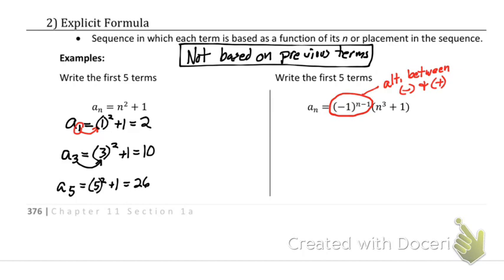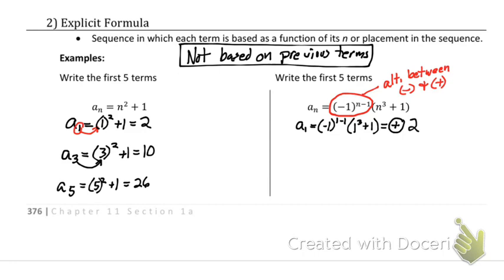So we're going to go ahead and write the first 5 terms. We probably won't write all 5, but we'll go. a sub 1 is going to equal negative 1 to the 1 minus 1 times 1 cubed plus 1. Well, 1 minus 1 is 0, so negative 1 to the 0th power. What's anything to the 0th power? 1. Positive, right? Positive 1. So that means that we have a positive out front. And 1 cubed is 1 plus 1 is going to be 2. So we have a positive 2.